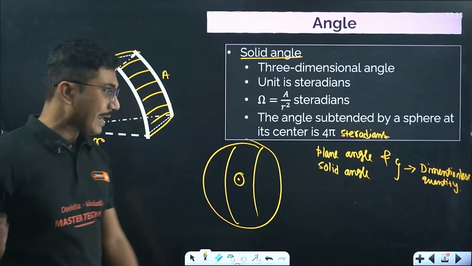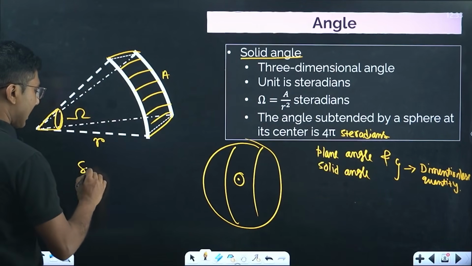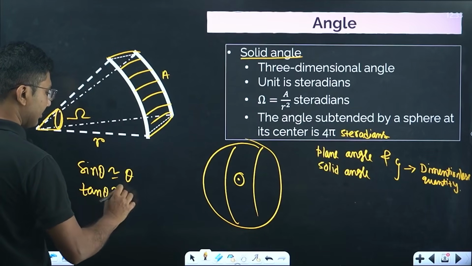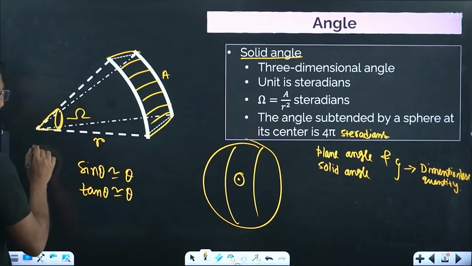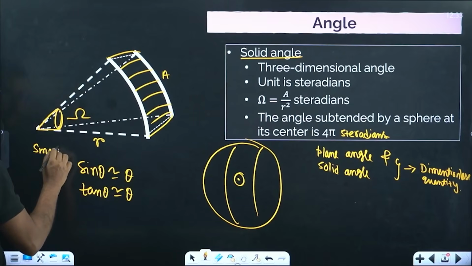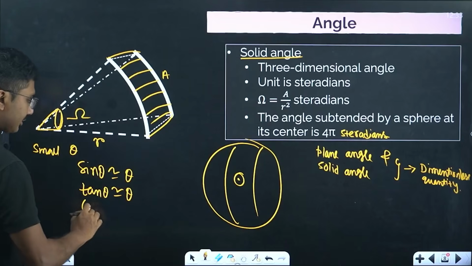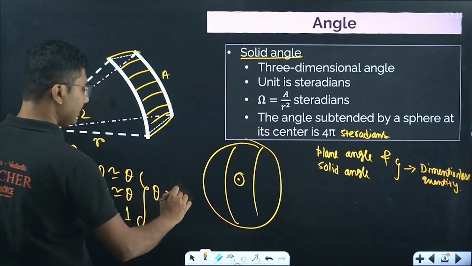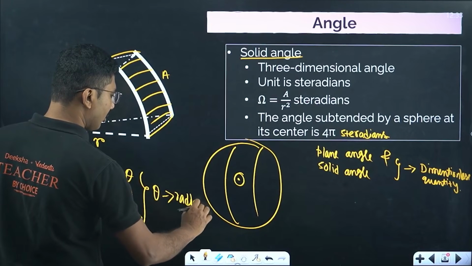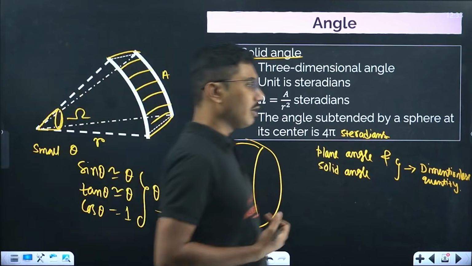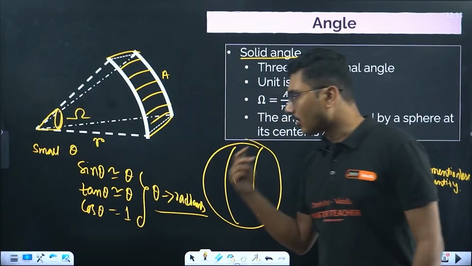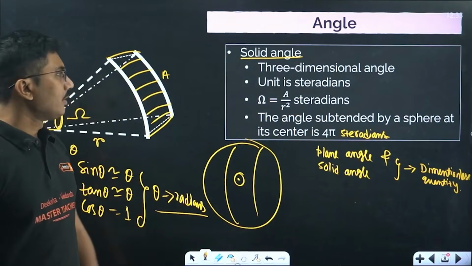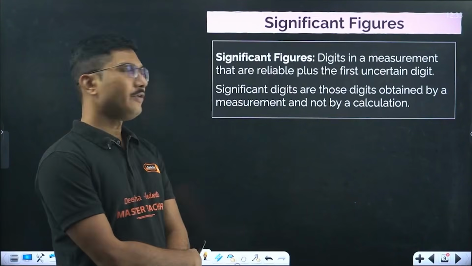Now you may have used some formulas like sine theta nearly equals theta, or tan theta nearly equals theta for small values of theta, or cos theta equals 1. These formulas are valid when theta is expressed in radians. Remember that. They are not valid when theta is in degrees. They are only valid when theta is expressed in radians, not in degrees. Clear? Now let's move on to significant figures.